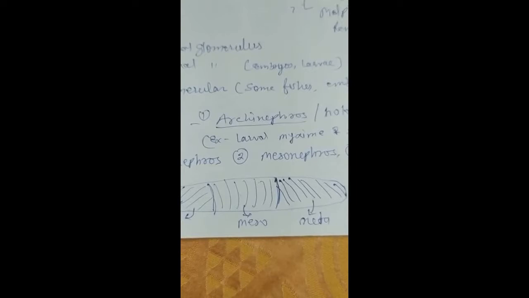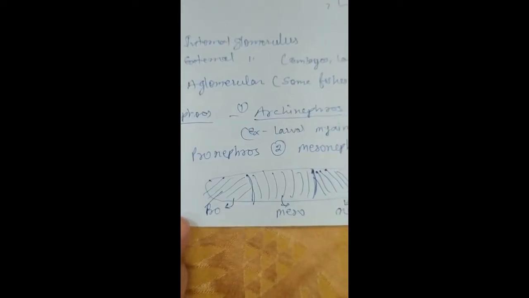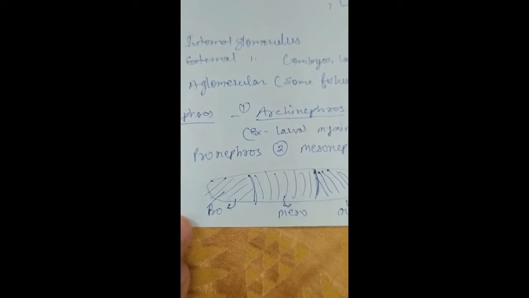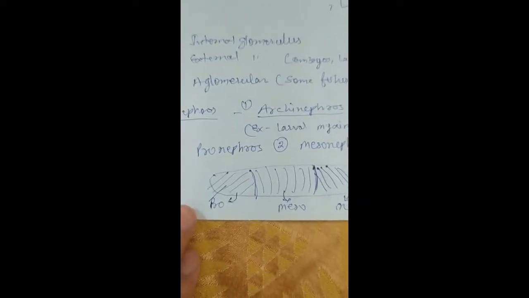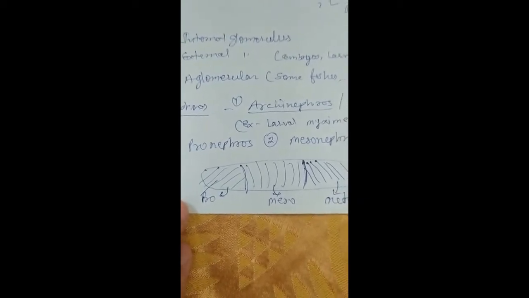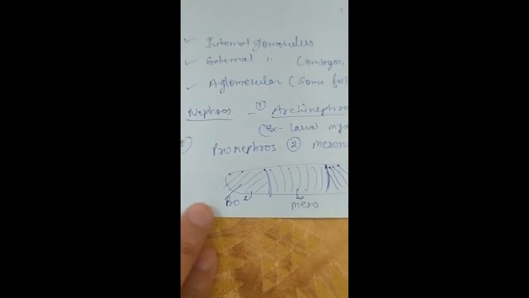In the beginning I told you that there is a mesodermal part called mesomere or nephrotome, from which the different types of nephros or uriniferous tubules arise. On the basis of which part is involved in giving rise to the uriniferous tubules, the nephros or kidneys are of five types.